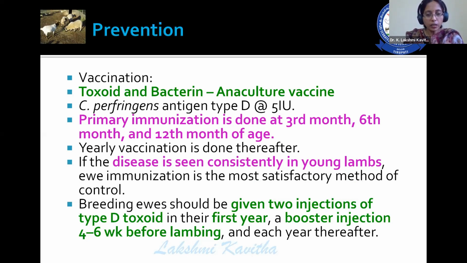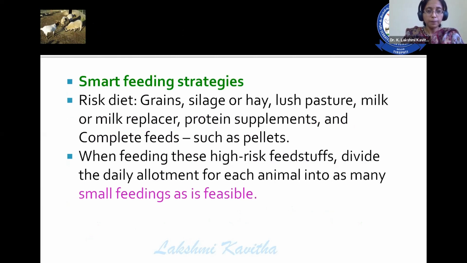If the disease is observed consistently in the young lambs, then go for ewe immunization during the breeding season. Prior to the beginning of the breeding season, you give one injection, and later, 4 to 6 weeks before lambing, another injection. Then yearly injections should be given as a vaccination to control this particular disease.